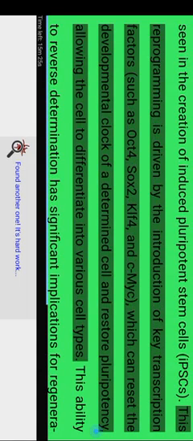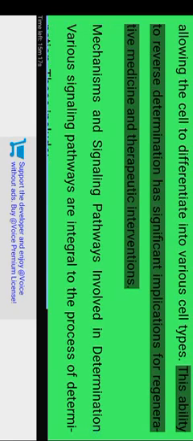This reprogramming is driven by the introduction of key transcription factors such as OCT4, SOX2, KLF4, and c-MYC, which can reset the developmental clock of a determined cell and restore pluripotency, allowing the cell to differentiate into various cell types. This ability to reverse determination has significant implications for regenerative medicine and therapeutic interventions.